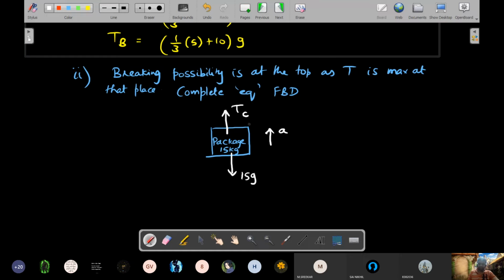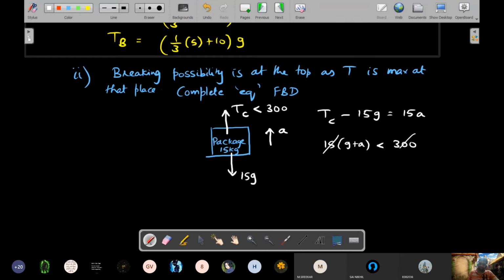And what should be the condition? The tension should be less than 300 Newton. So TC minus 15g should be equal to 15a, and therefore 15 times (g plus a), which is the tension, should be strictly less than 300. That's the condition.